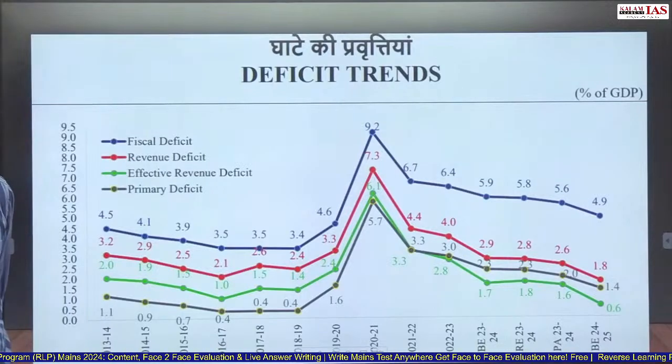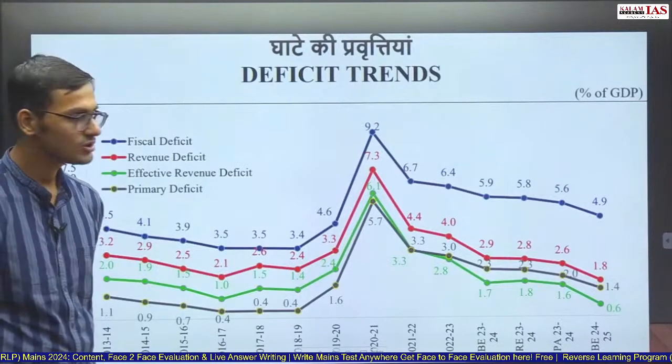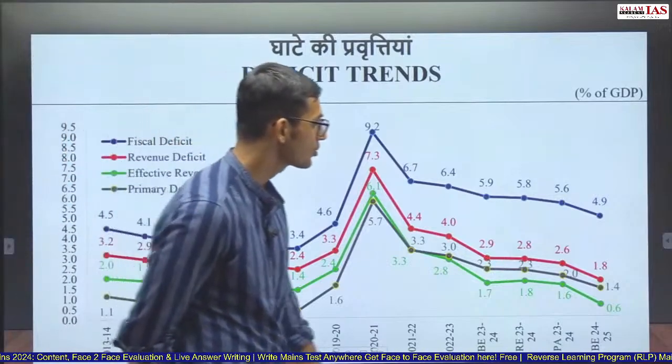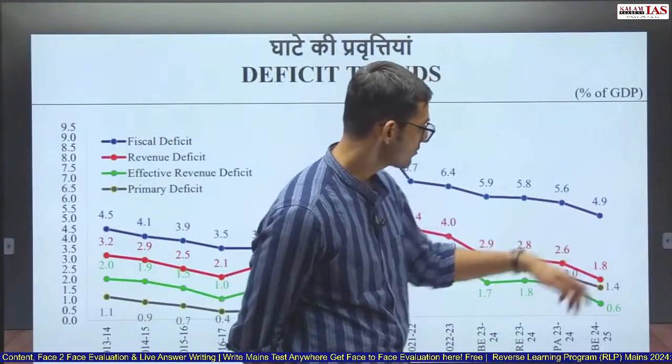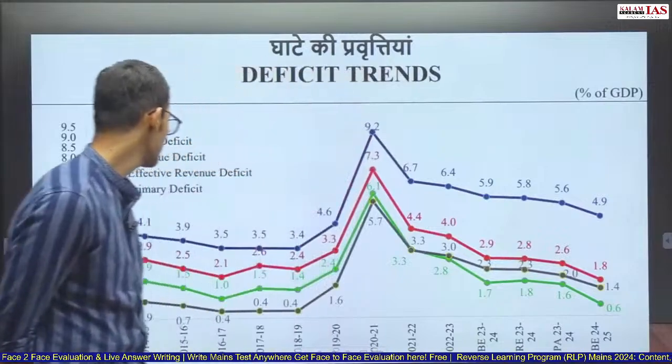Now this again is a trend. You do not need to know any of these figures. You can just remember one or two here. That is 4.9% and 1.8%. That is more than enough.